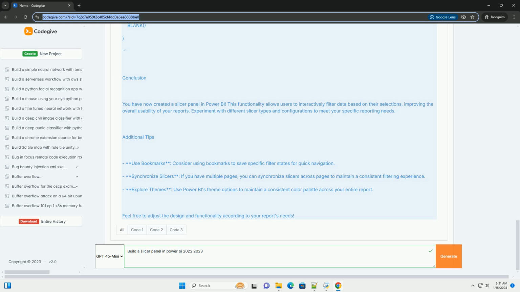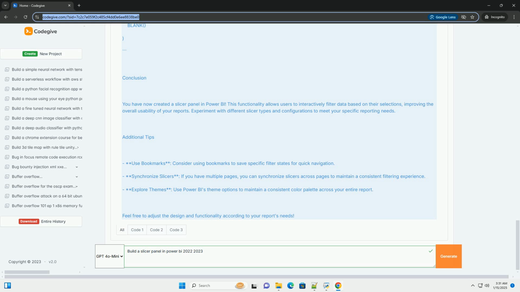Example code for measures, optional. If you want to create measures that respond to slicer selections, you can use DAX, data analysis expressions. Here's an example of a measure that counts the number of sales based on a selected category from a slicer. You can also create a more dynamic measure.